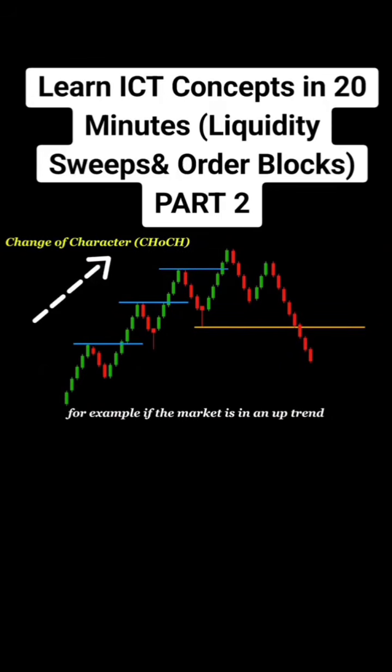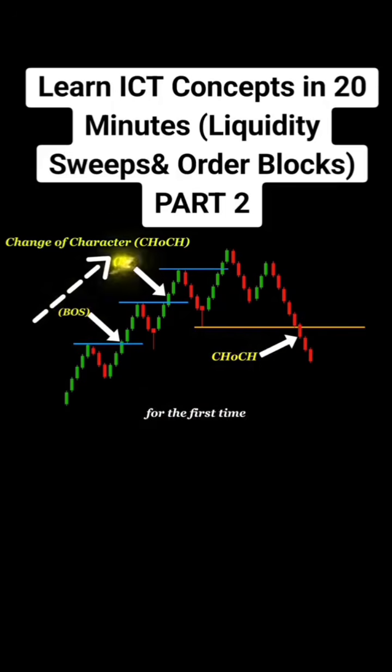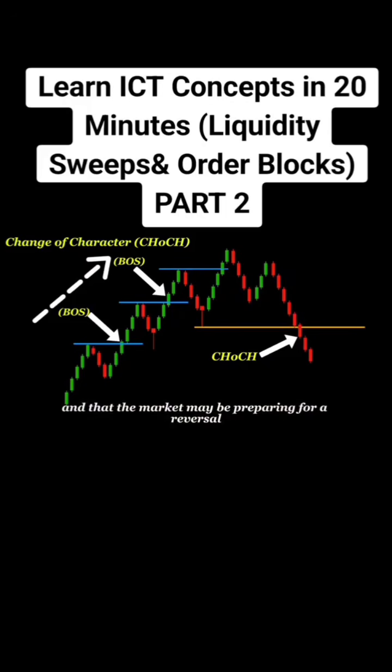For example, if the market is in an uptrend, it keeps making higher highs and higher lows. But eventually, something changes. Instead of making another higher low, the market breaks below the previous swing low for the first time. This is called a bearish change of character. It tells us that sellers are starting to gain control and that the market may be preparing for a reversal.